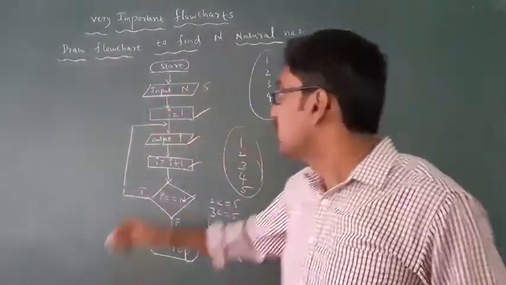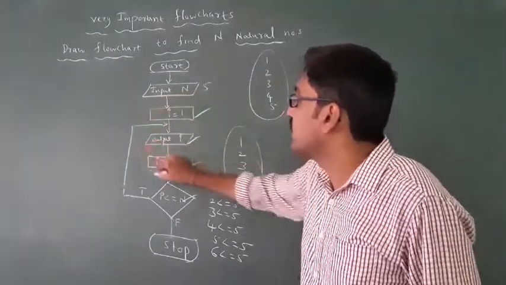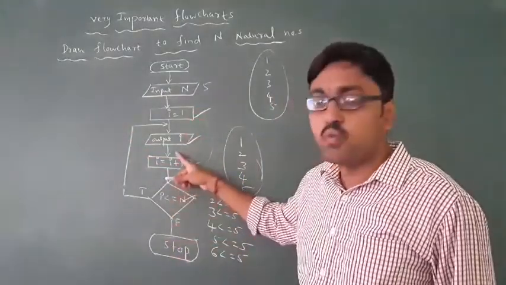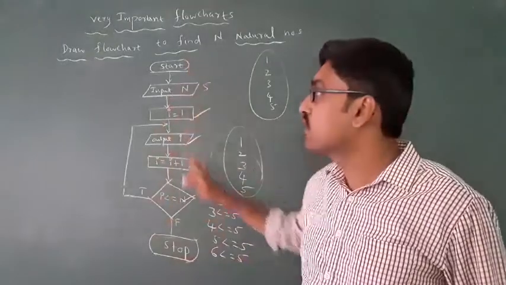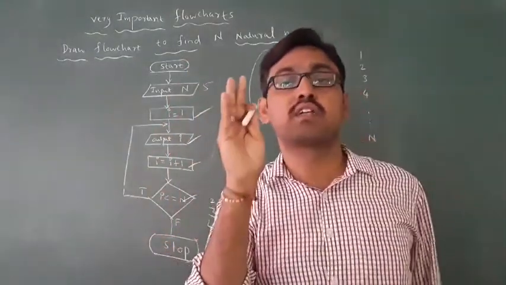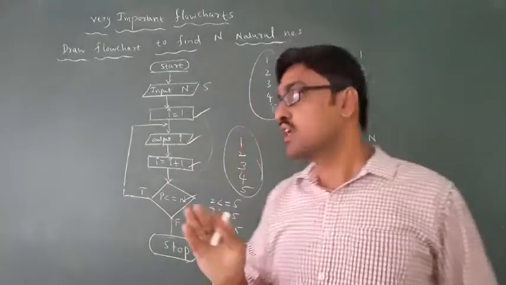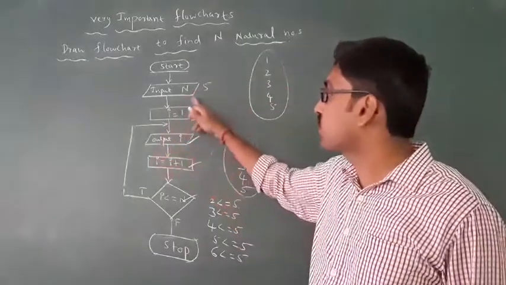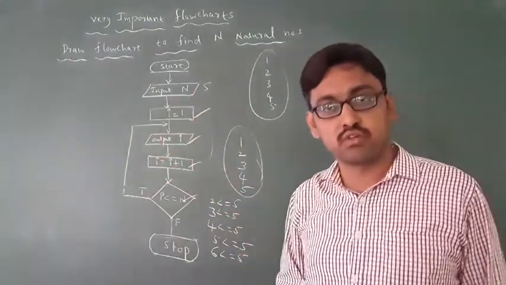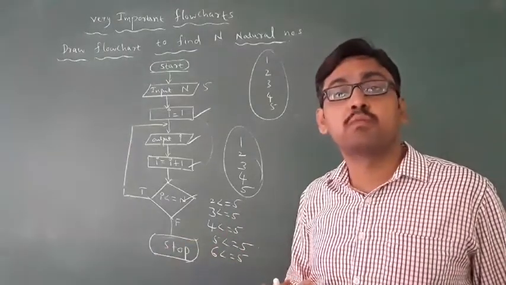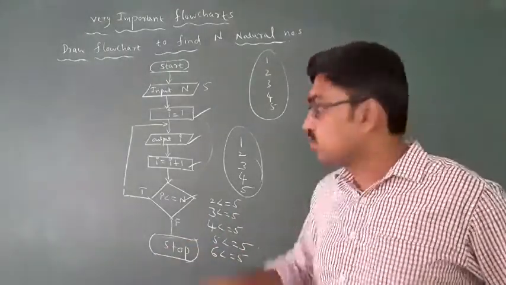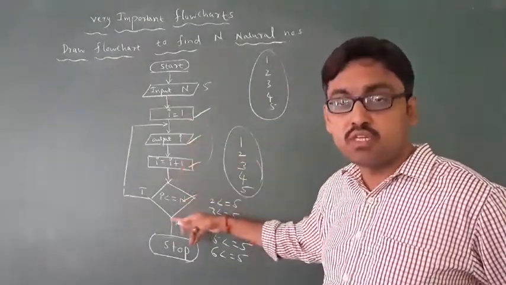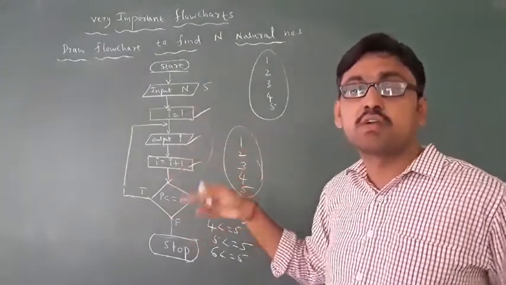For input n you get 1 mark. If you write these instructions you get 3 marks. Then output carries 1 mark. In total it is a 5 marks question. If you practice, you will get it. Practice this: draw a flowchart to find n natural numbers. For example, if you give 100, the computer displays 100 natural numbers. You have to solve the problem through a flowchart like this. You have to remember these formulas, these two formulas. Got it? Practice this, and with practice you will get it.